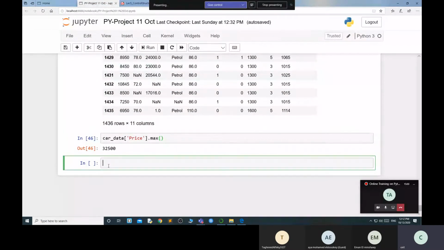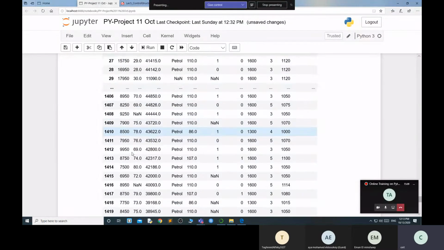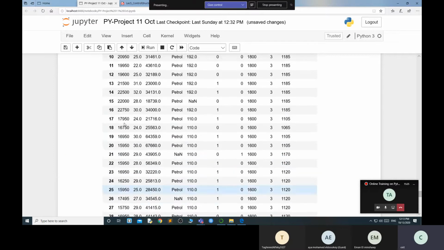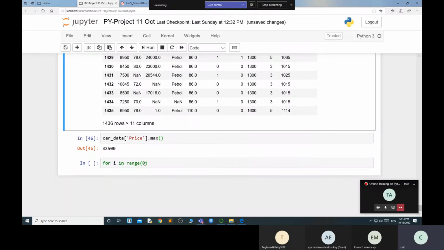So at that time, what comes in? The for loop comes into the picture, because I need to go through every single row of my table, and whenever there is a repetitive task, the for loop works. I, in range. Now I think you understand the benefit of range. I am starting from zero, which means the first column of my table.